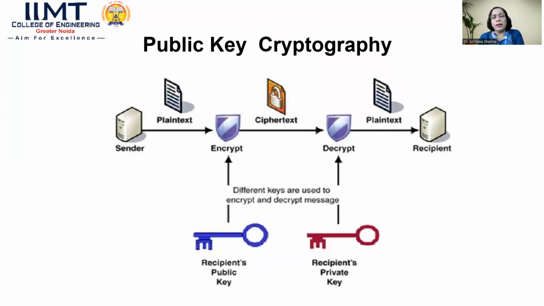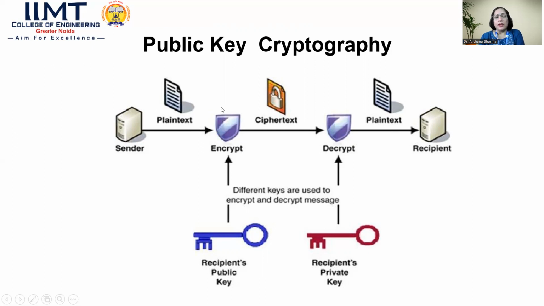Now come to another aspect, that is public key cryptography. So what exactly is public key cryptography? If you look at this particular diagram, here we have the plain text at the sender end and the plain text at the receiver end. But here we are using 2 keys: the recipient's public key and the recipient's private key. For the encryption, you use the recipient's public key. For the decryption, the recipient uses the private key for its own.